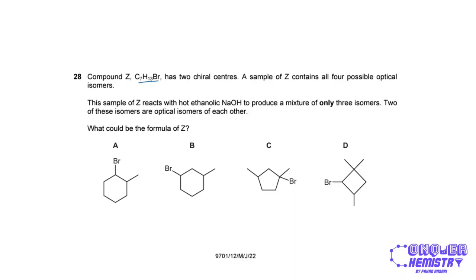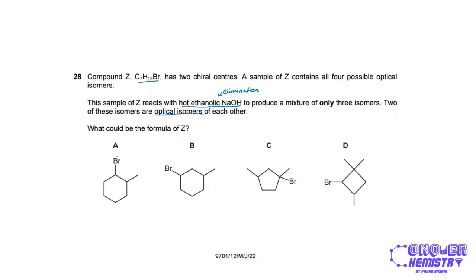Now this over here is a halogenoalkane. If it reacts with hot ethanolic sodium hydroxide, this is going to be an elimination reaction, right? So hydrogen bromide will be eliminated, and we get a carbon-carbon double bond. So 2 of these isomers are optical isomers of each other, right? So what is the formula of Z?